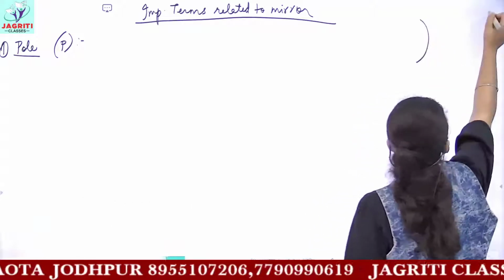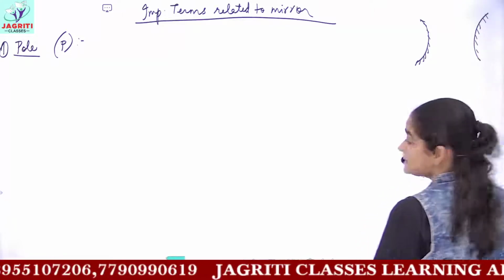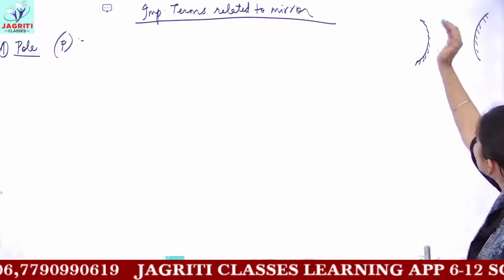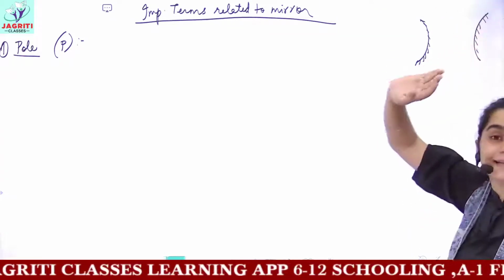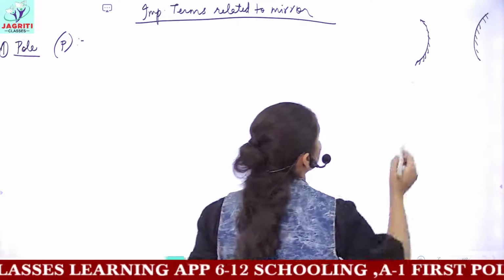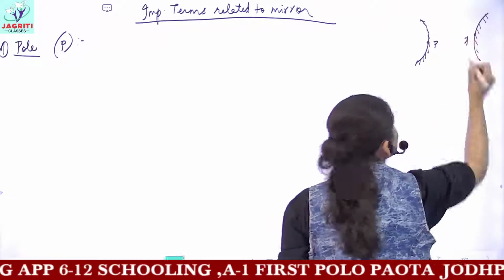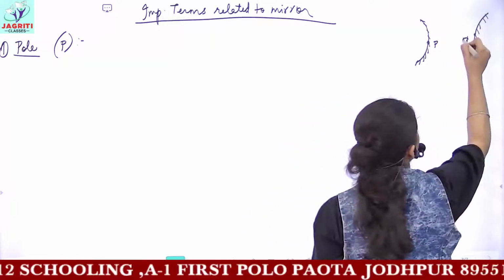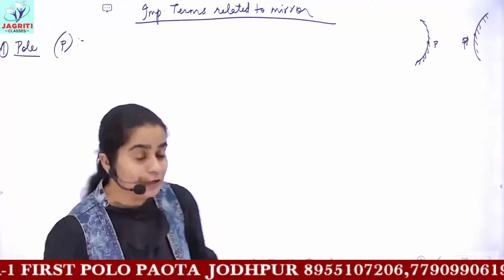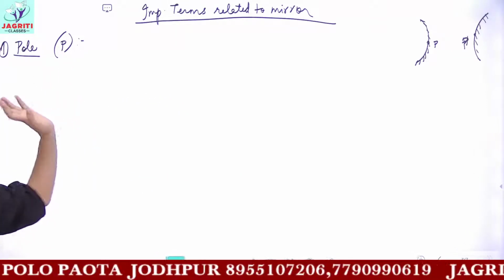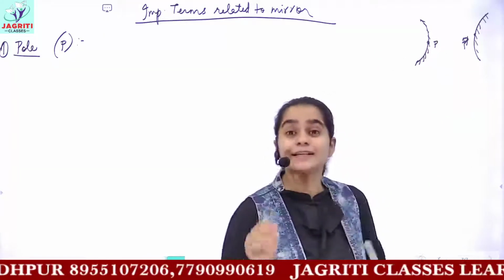See, you have a concave mirror and a convex mirror. This is a concave mirror and this is a convex mirror. I hope now this is clear. Because the reflecting surface is inwards, it is concave. And when the reflecting surface is outwards, it is convex. So in a concave mirror, if I take the midpoint of this mirror, then this midpoint is called the pole. So the middle point on the mirror, this point pole is present on the mirror. All these terms are imaginary, okay, not realistic actually. But if I take the middle point on this mirror, then this point is known as pole.